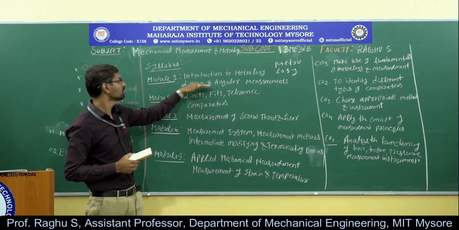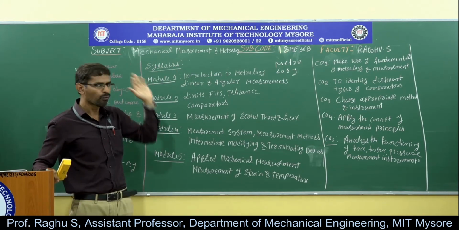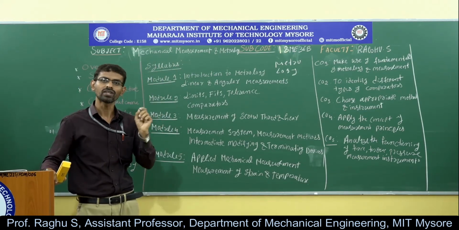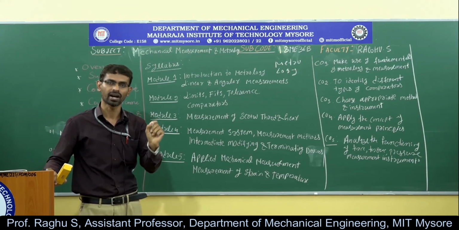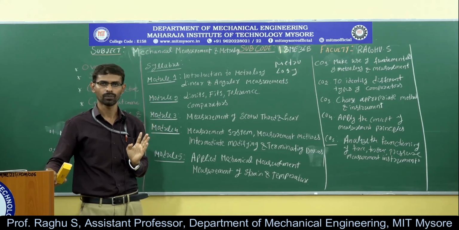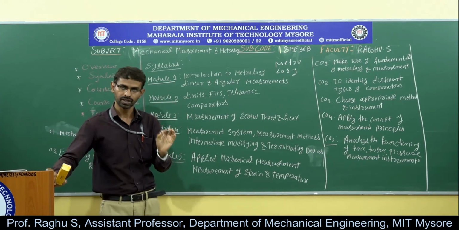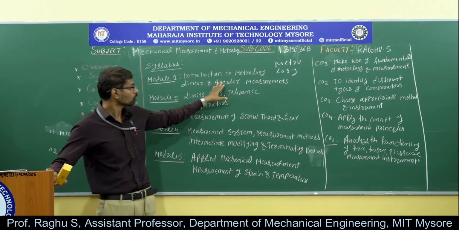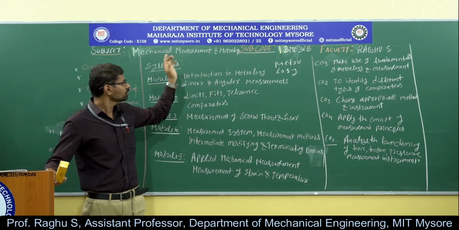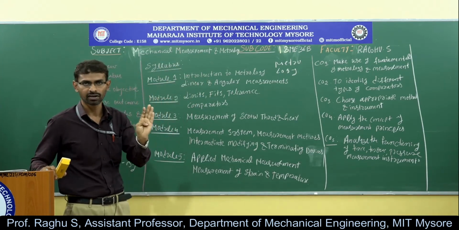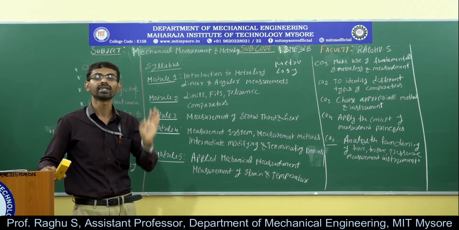But in the syllabus, we have only length standards. The first accurate length standard was developed in England, and that standard is called the Imperial Standard Yard. That was the first length standard developed. Later on, the International Prototype Meter Standard was developed in France, that is at Paris, and then optical standards were developed. Here, the International Prototype Meter and Imperial Standard Yard were made from metal alloys, and hence these two standards are called material standards.